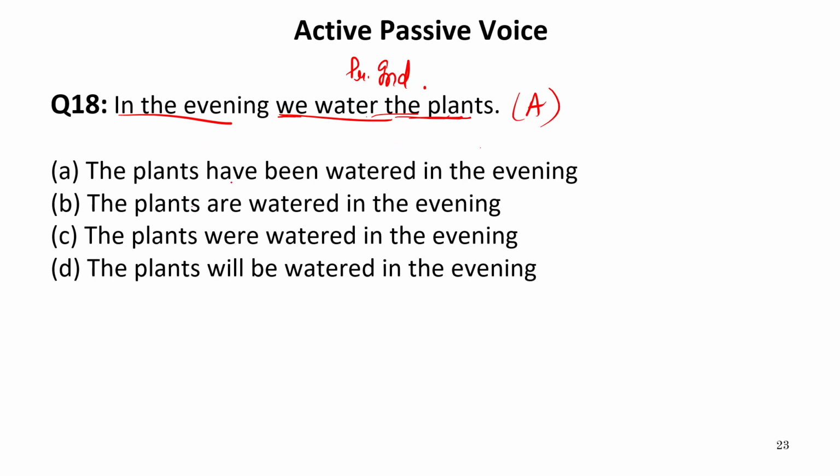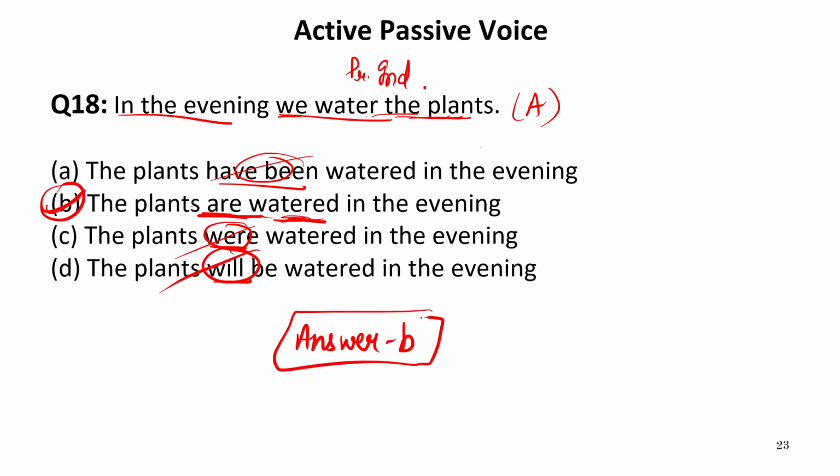Now let us see the options. In the first option, it is given have been. This is not the requirement. Were in the third option again is not the requirement because this is past tense and we have the sentence in present tense. Will is a future tense, which is again not required. The remaining option is be, and it is the required option because the plants are watered. So are is the form of be, after which we have the verb third form. So this was the requirement actually. Therefore, our answer is B, which is the correct passive voice. That is, the plants are watered in the evening. Now let us move to the next question.